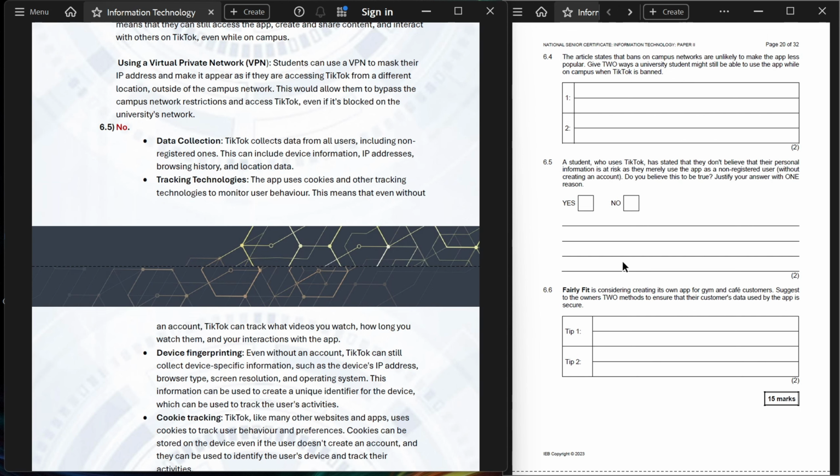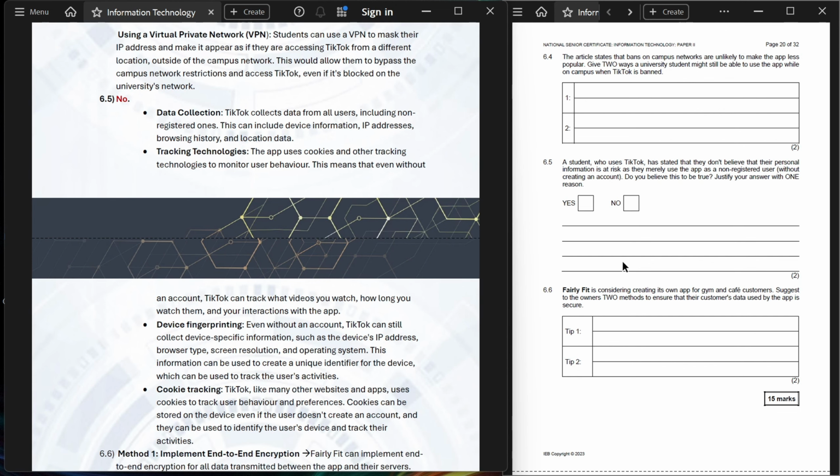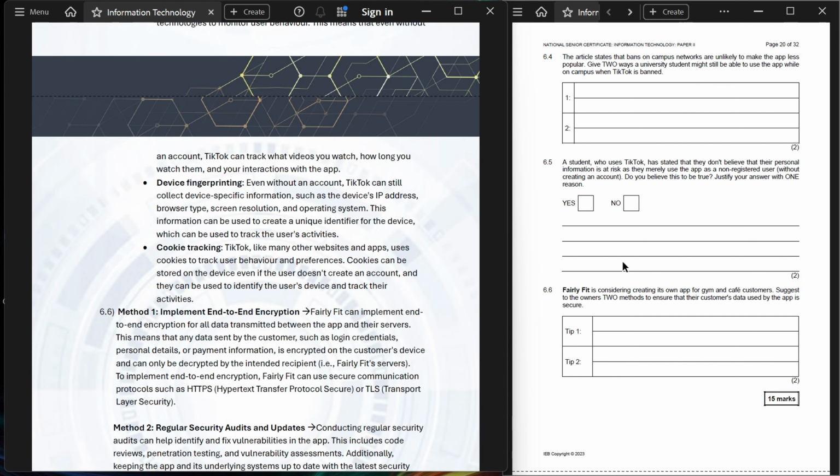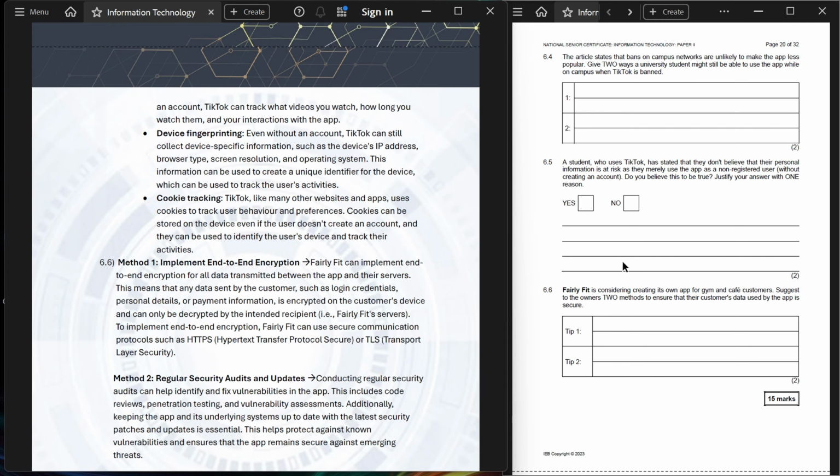6.6. Fairly Fit is considering creating its own app for gym and cafe customers. Suggest to the owners 2 methods to ensure that their customers' data used by the app is secure. Tip number 1. Method 1. Implement end-to-end encryption.